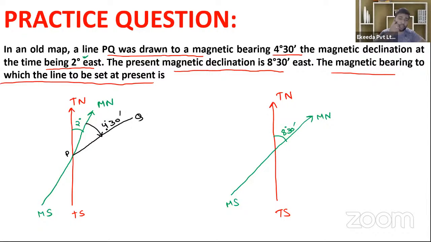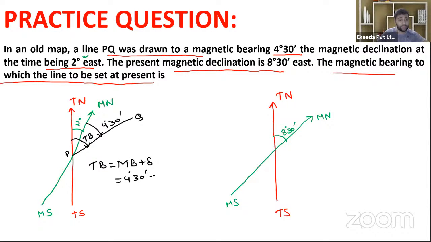Now we cannot take the magnetic axis or the magnetic meridian as the reference axis. So we need to determine this angle from the true north, which is known as true bearing, because true bearing will never change. Magnetic bearing can change, but true bearing will never change, under any circumstances. So what will be the value of true bearing in this case? It will be equal to magnetic bearing plus declination.